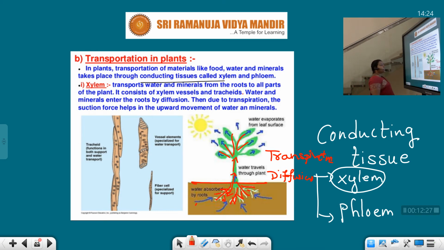Tracheids function in both support and water transport, whereas vessels are specialized for water transport. And xylem fibers are also there. They help in what? Specialized support.